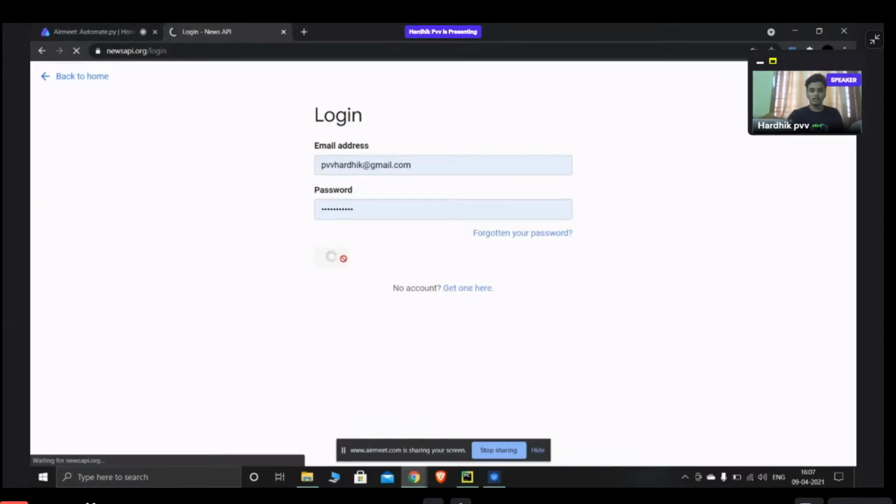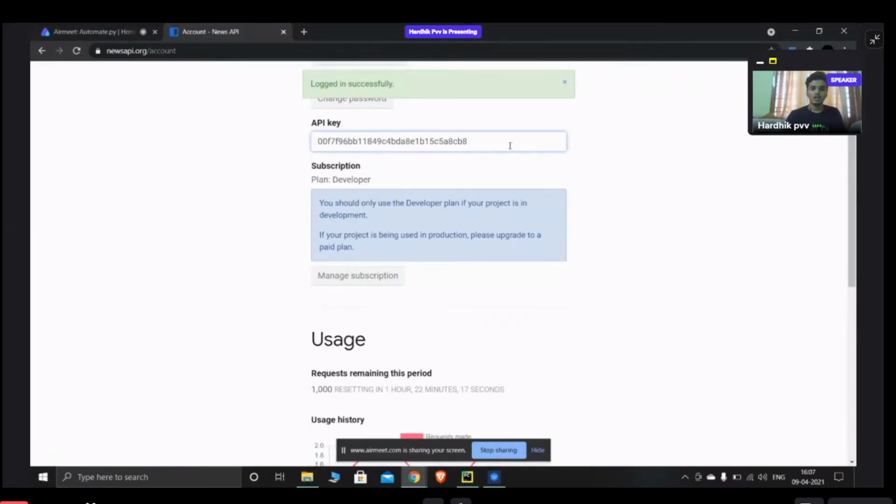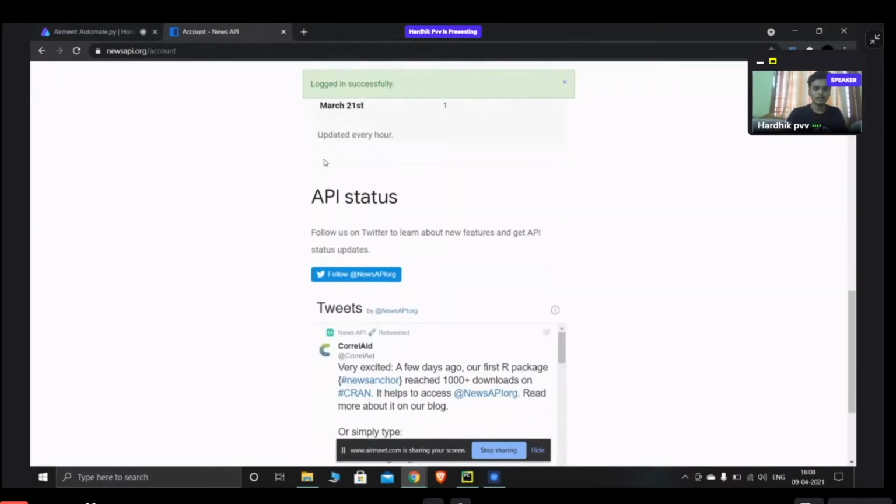I already have an account, so I'm going with this. Everyone will have a separate API key, so I want you guys to get your own API keys.